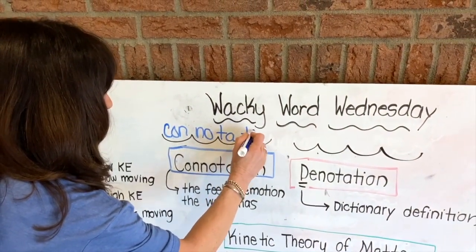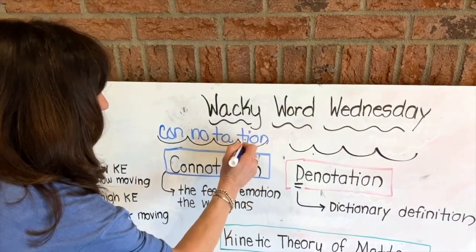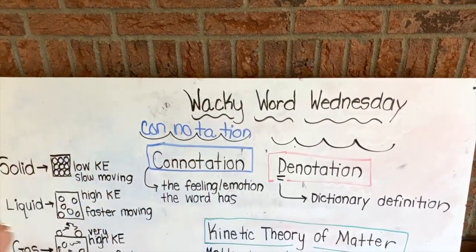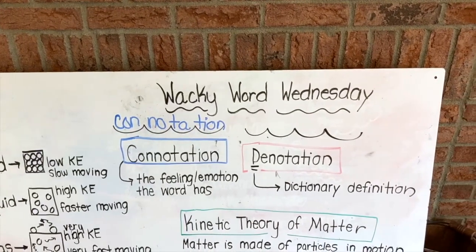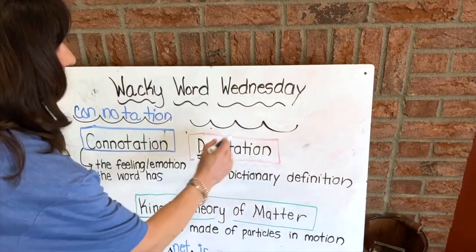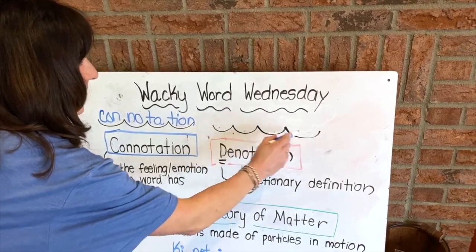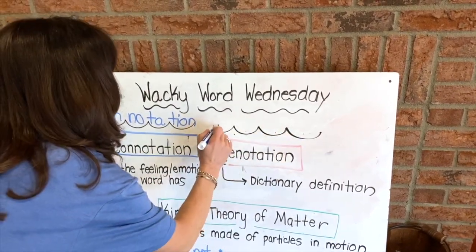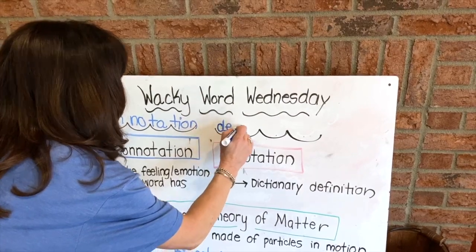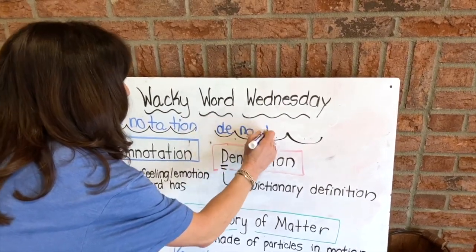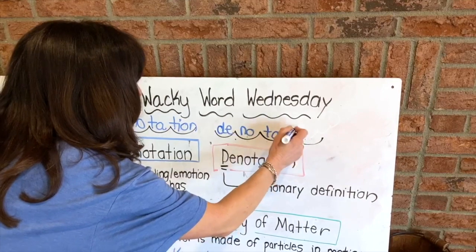And the shun sound we've been studying is T-I-O-N. Connotation. To spell denotation, we break it down into the syllables. De-no-ta-shun. So we put D, and then we know no, T-A, and shun.